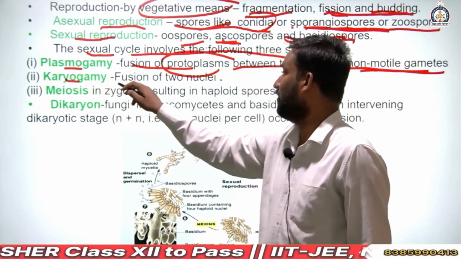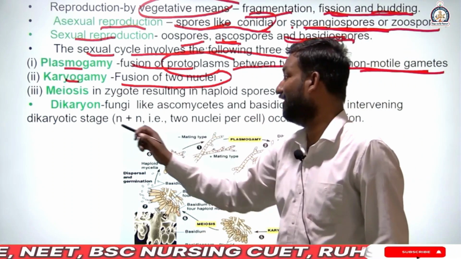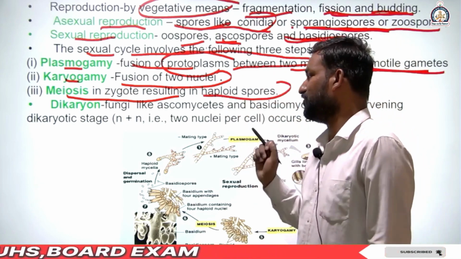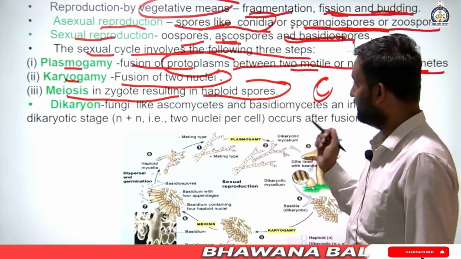Next, karyogamy: fusion of two nuclei. A fusion of two nuclei. Third, meiosis in the zygote, resulting in haploid spores. The zygote is formed, and it is then converted into haploid spores.